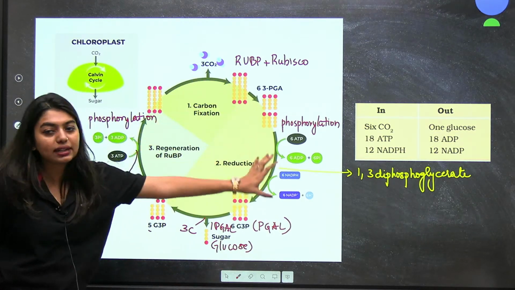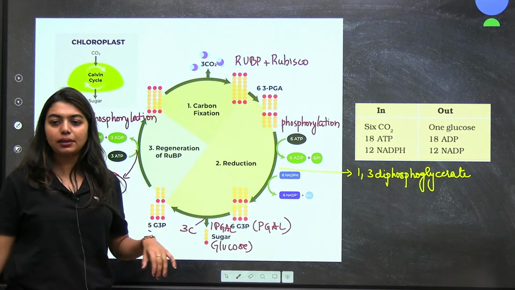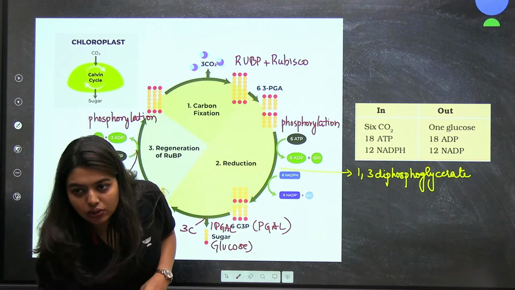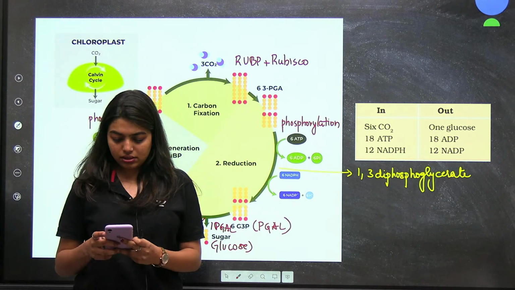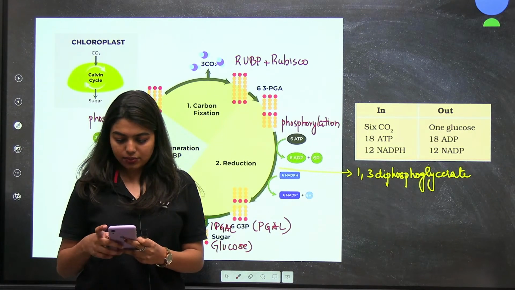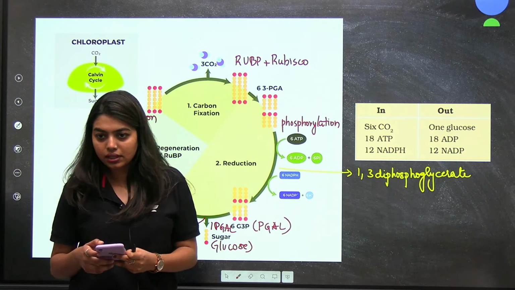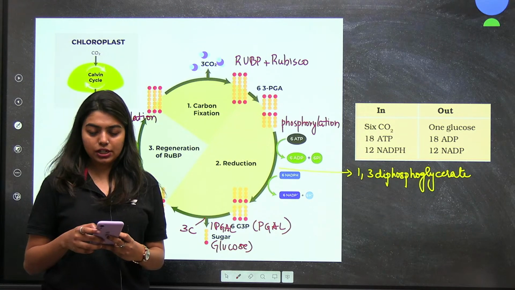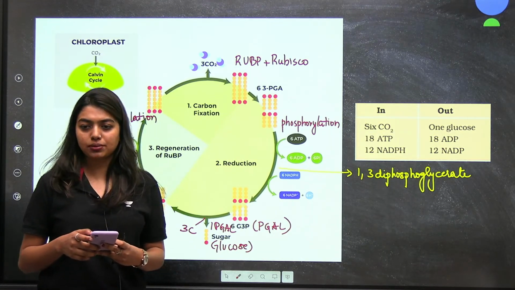Now we need to calculate the ATPs. Can I get a response, students? Are you all clear on this? Yes or no? Students, I cannot see your response. Yes, quickly let me know. If you understood so far, then only we can calculate the ATP and NADPH.